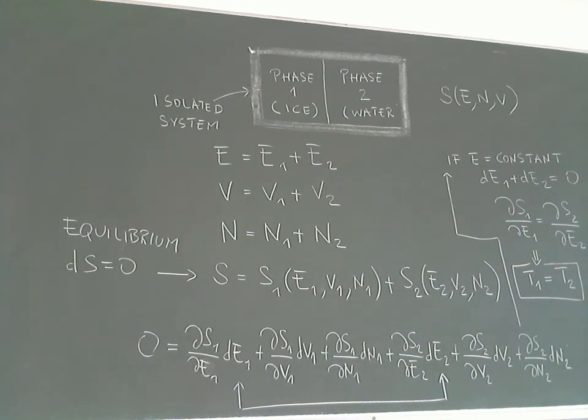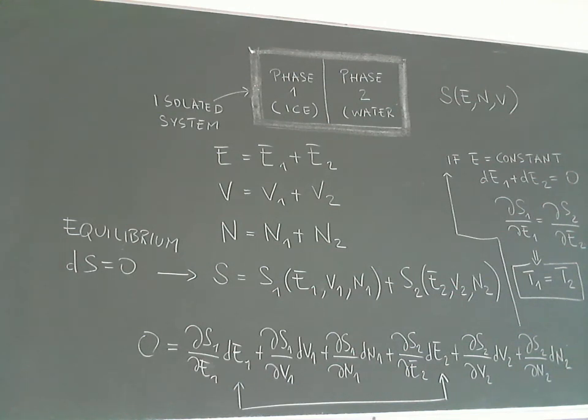Now, what are we asking? We are asking that our system is in equilibrium, so that phase 1 and phase 2 coexist and have reached a situation of equilibrium. We can imagine that we have an isolated system. We prepare the system, suppose there is only water, but then the temperature is such that after some time the ice forms.